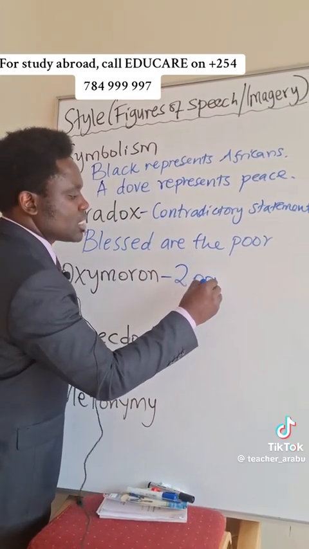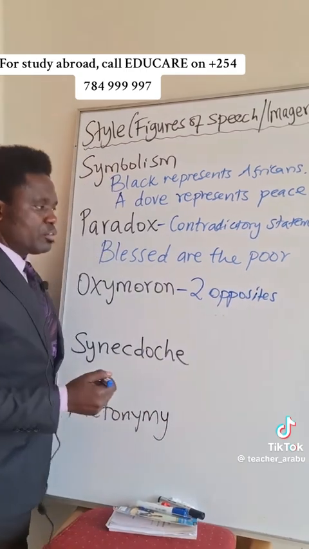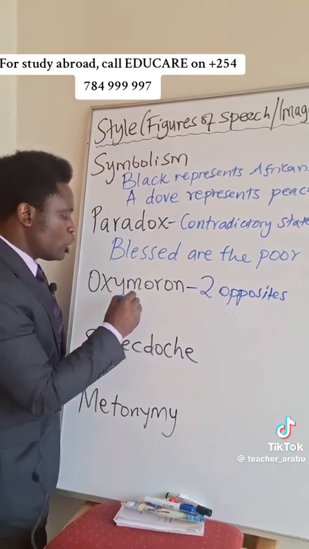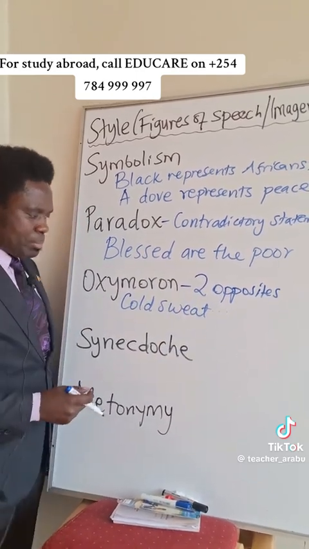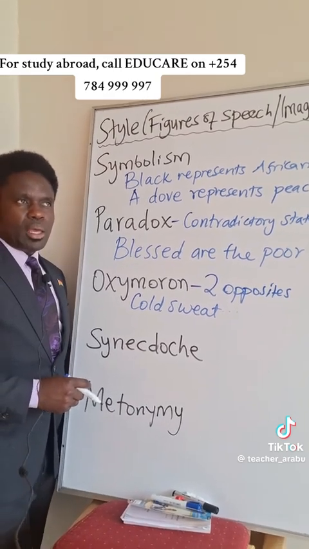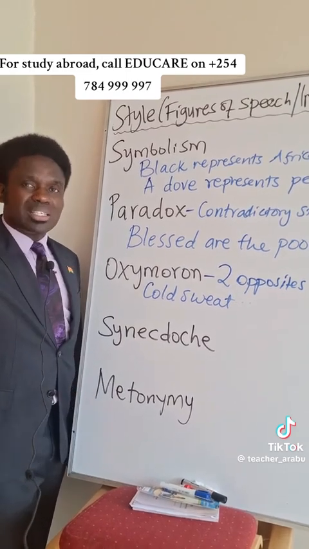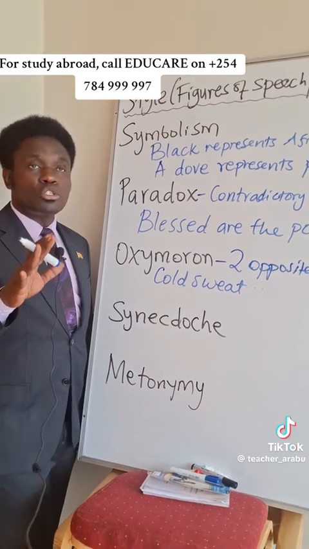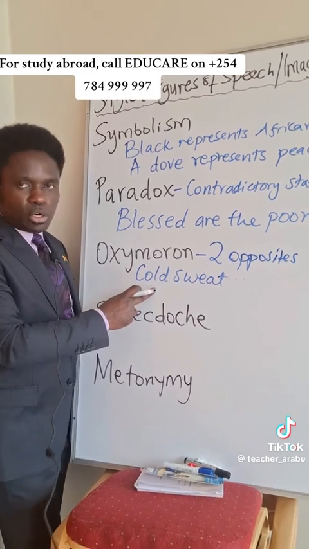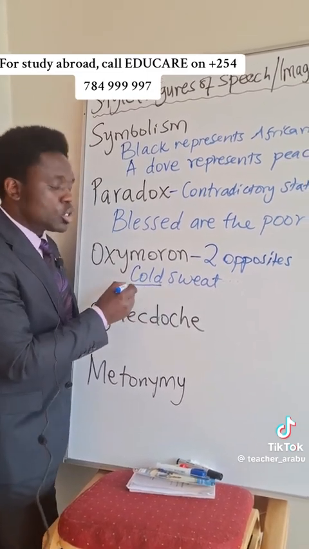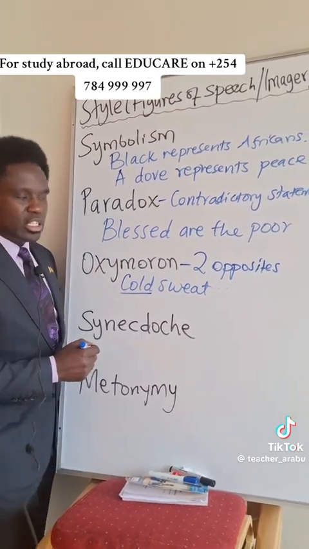Oxymoron. Two opposites used together. For example, you say cold sweat. An example is a case where you are walking at night, then you see a lion. Then we say cold sweat went down your spine. That means you were nervous, you are scared. Cold sweat is an oxymoron because normally sweat is not cold, sweat is warm, and hence the contradiction.